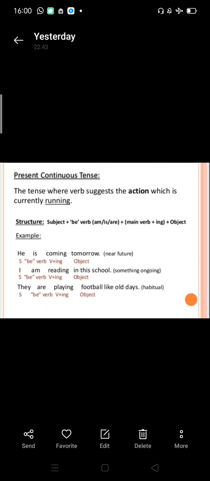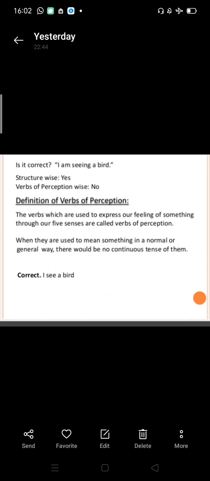So in these sentences we can see that the action is going on currently. So we are using here present continuous tense. Is it correct? I am seeing a bird. Structure wise, yes. Verbs of perception wise, no.